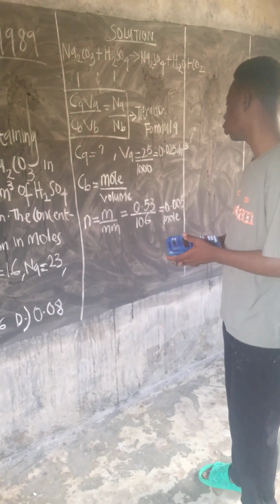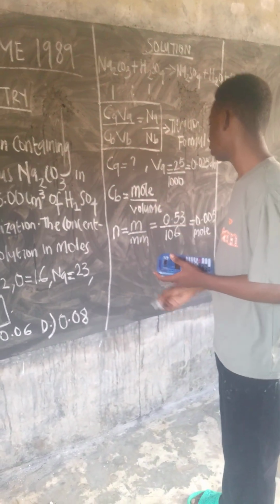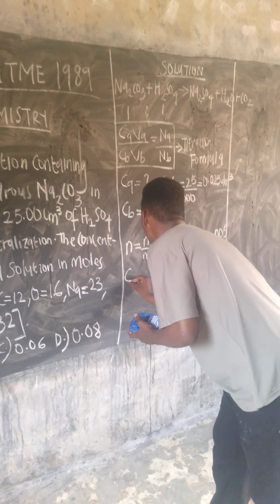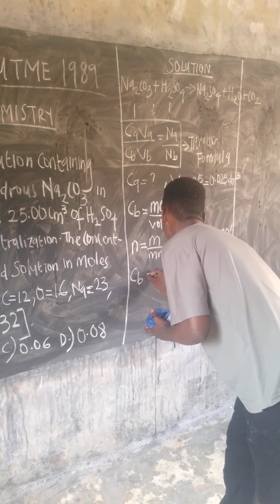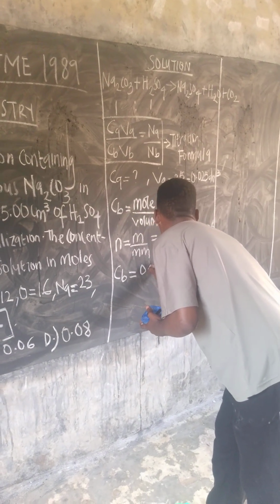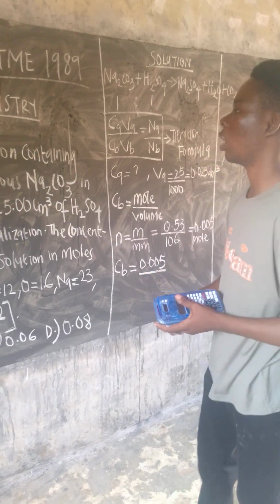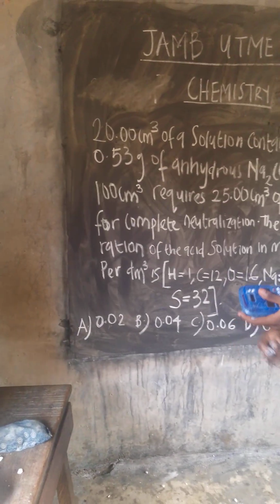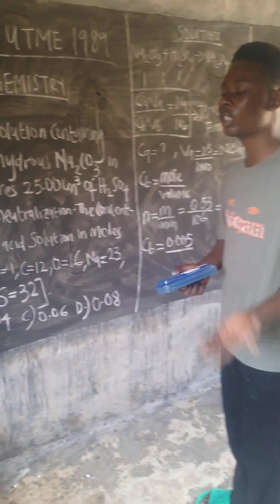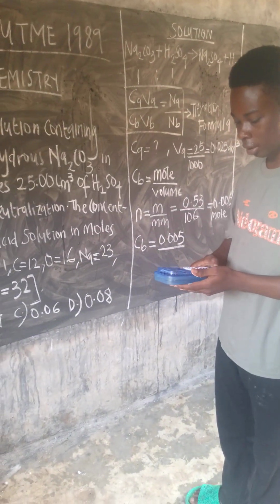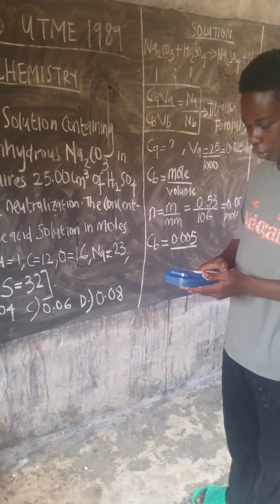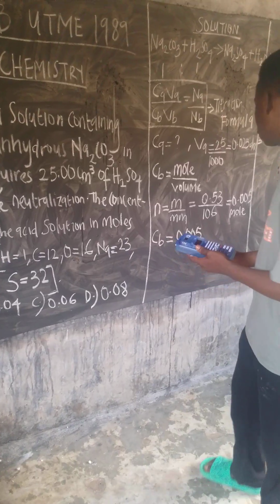Now that I've gotten the mole, the next thing we have to do is look for the concentration. So the concentration of the base is equal to 0.005 over, now what's the volume of the base? 100 cm³. Now we're converting to dm³. That's 100 divided by 1000, which is equal to 0.1.